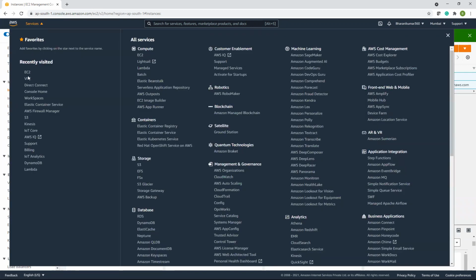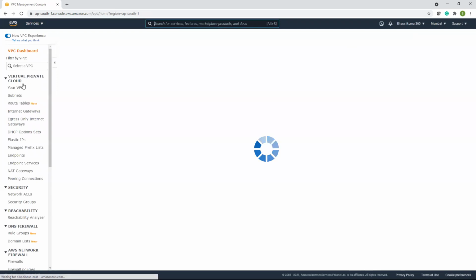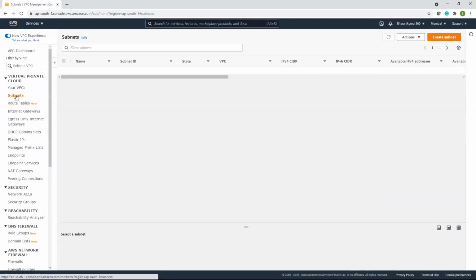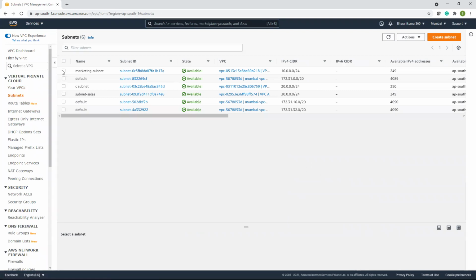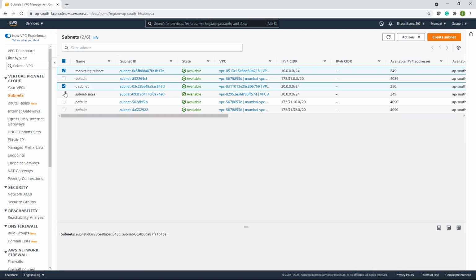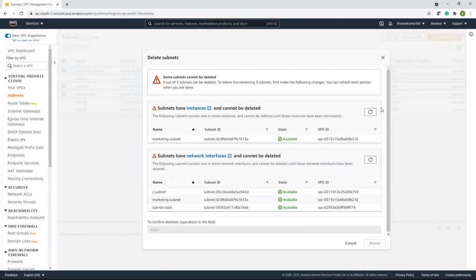Go back to VPC. Subnets. Okay. We have EC2 instances.